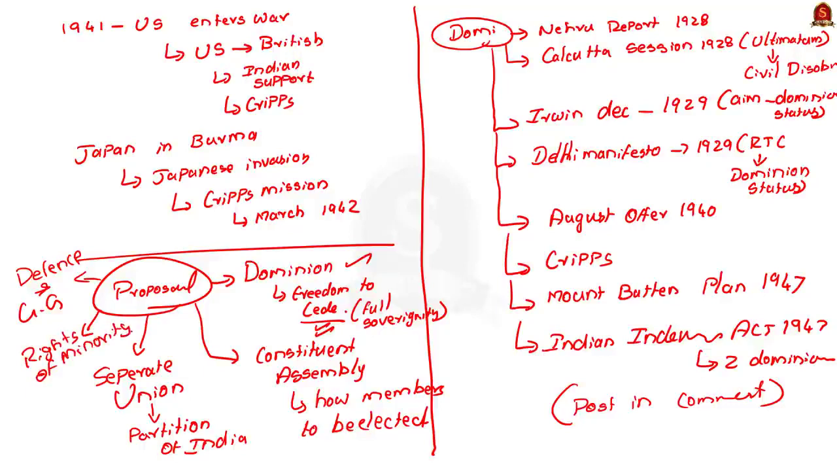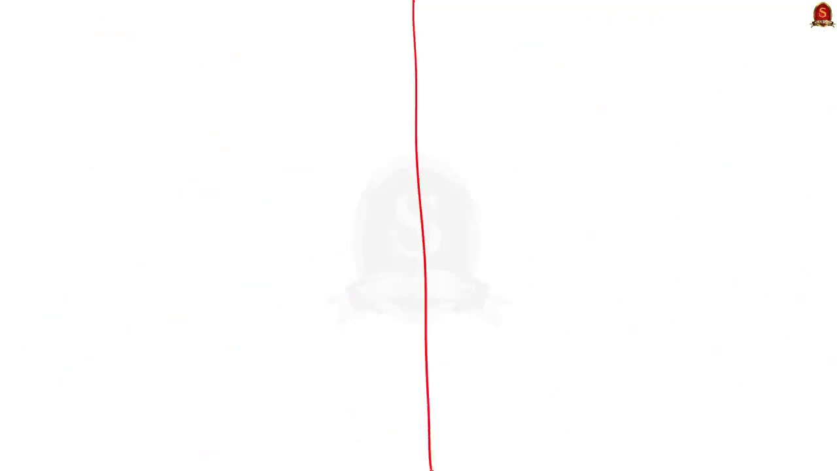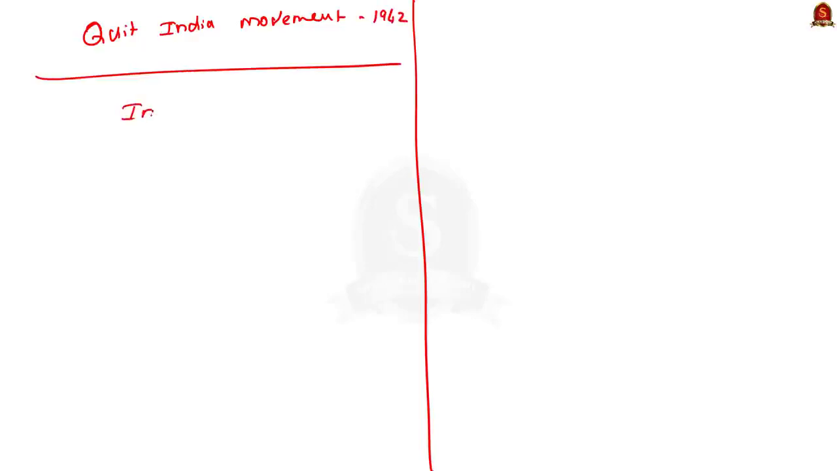We know that the Cripps mission ended up a failure. The failure of the Cripps mission resulted in Mahatma Gandhi initiating the Quit India movement in August 1942. So, now we will see why the Cripps mission ended up a failure. See, the Indians considered the proposals of the Cripps mission to be too conservative, while the Britishers considered the proposals of the mission to be too radical. This was the main reason for the failure of the Cripps mission.